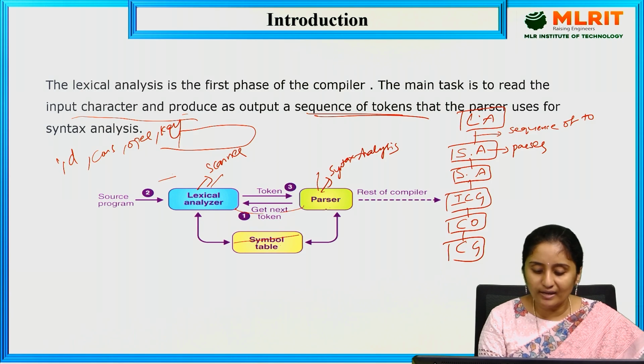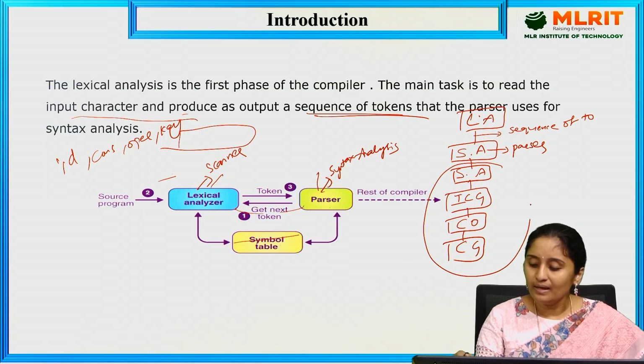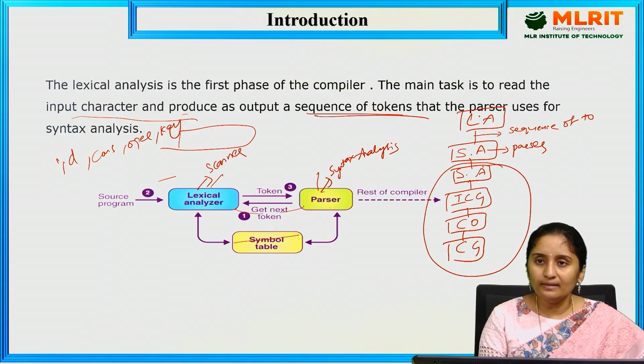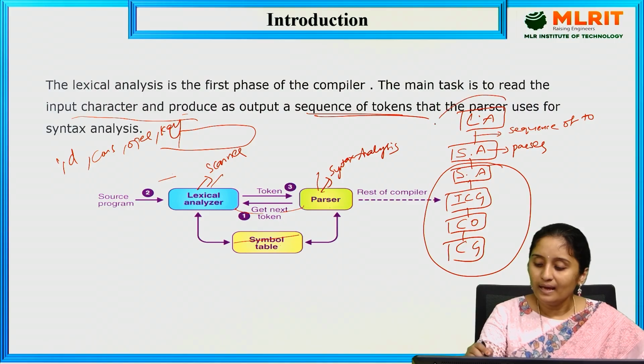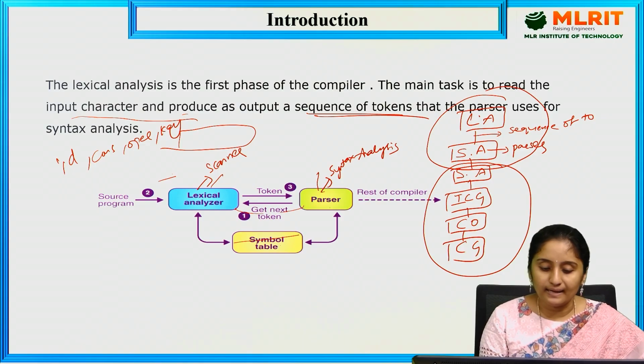If it is valid, the information is given to the symbol table. The rest of the compiler is the remaining phases. The role of the lexical analyzer is performed between the first two phases, lexical analysis and syntax analysis.